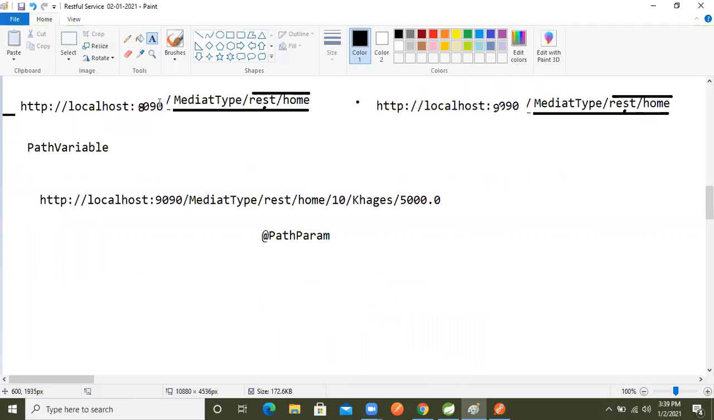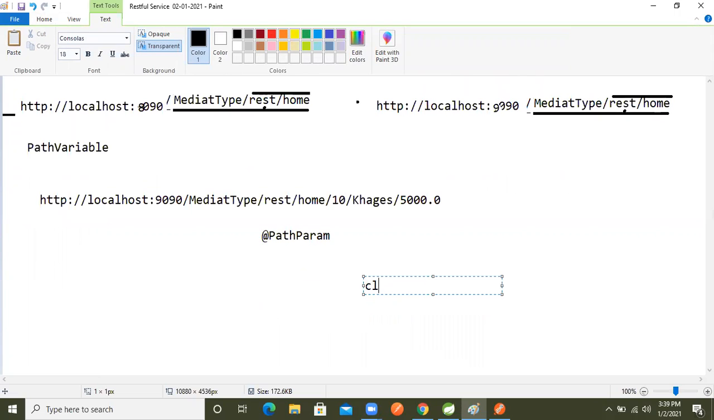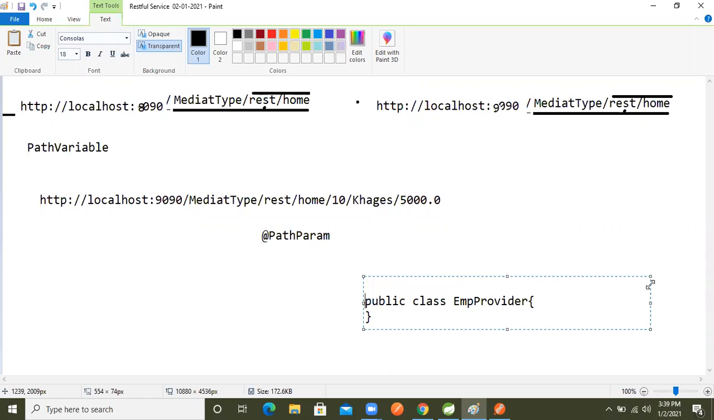So for example, we are writing a provider class. Here I'm writing public class EmpProvider. Think of this as our emp provider class. To make that emp a resource, there is the @Path annotation.